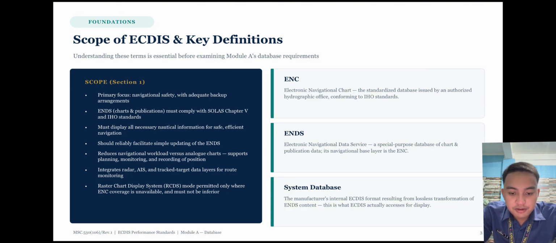ENC is the electronic navigational chart, a standardized database issued by an authorized hydrographic office conforming to IHO standards. While ENC is a navigational data service, a special purpose database of charts and publication data, its navigational base layer is the ENC. System database: the manufacturer's internal ECDIS format resulting from lossless transformation of ENC content. This is what ECDIS actually accesses for display.